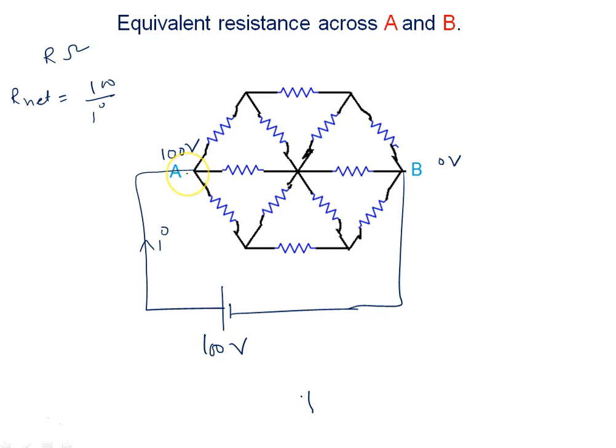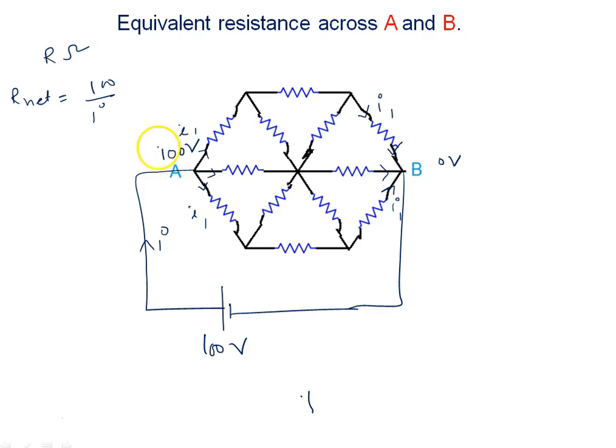Now here we observe at point A, this current will split into three parts like this. Similarly, if you observe at point B, you will observe the identical situation. And if you observe this path and this path, they have identical resistance. So here current distribution will be the same. Suppose I say here is a current I1, here is also current I1, and due to identical situation, here is current I1, here is current I1.